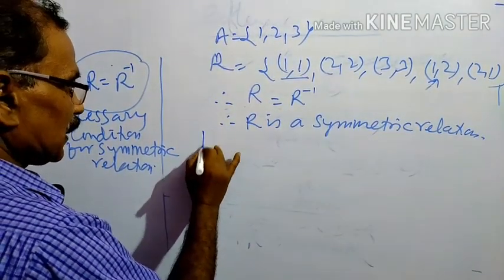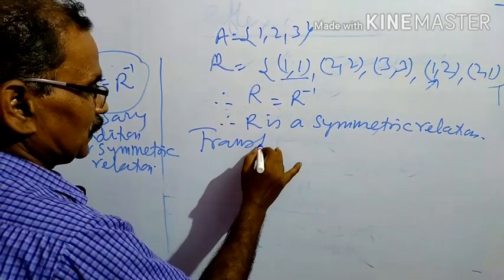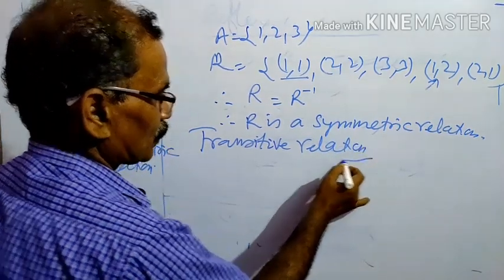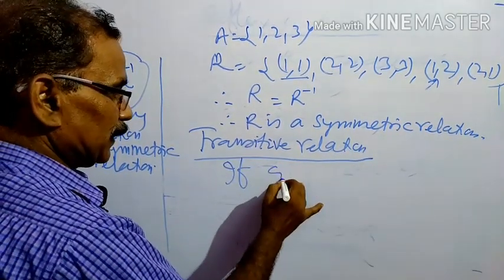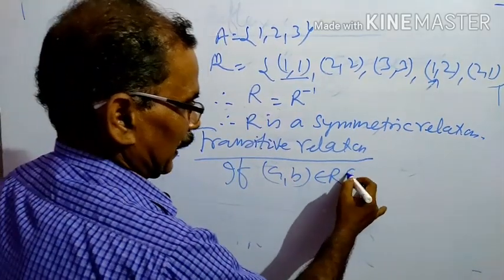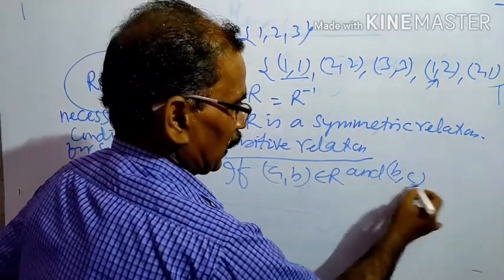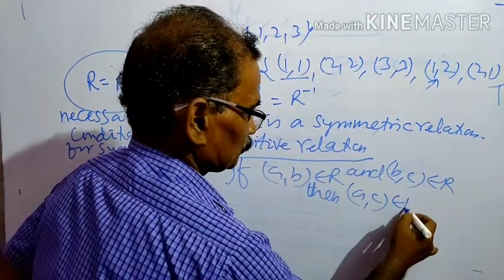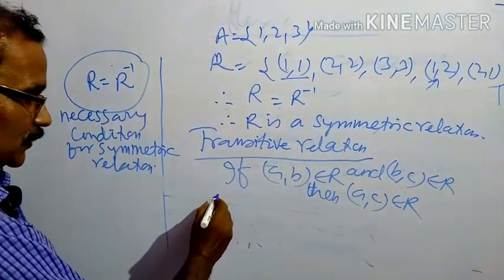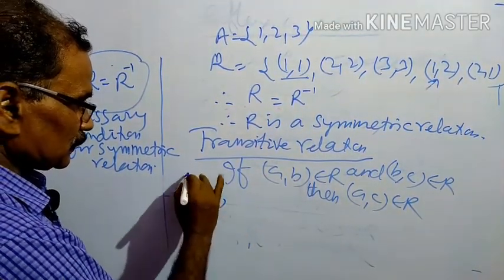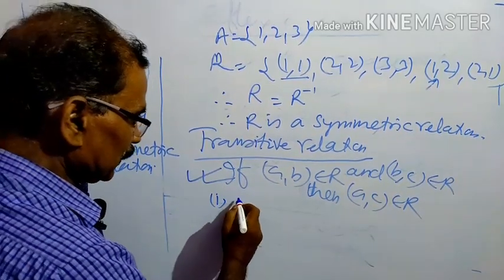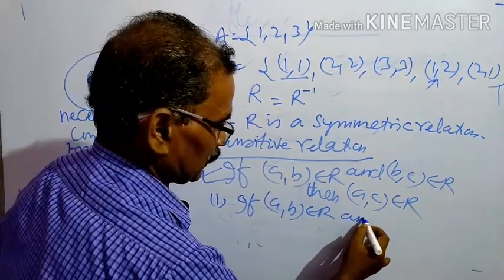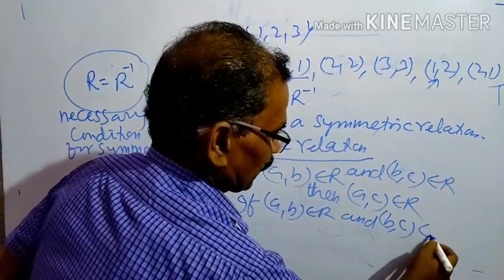Next, transitive relation. If (a, b) belongs to R and (b, c) belongs to R, then (a, c) belongs to R. This is the first condition, the main condition. Second, if (a, b) belongs to R and (b, c) doesn't belong to R,